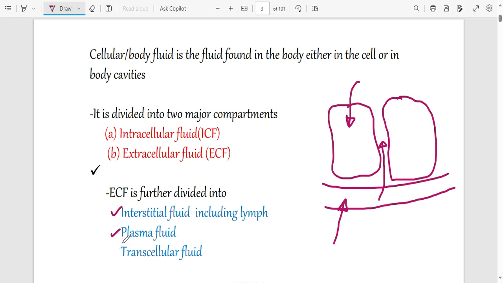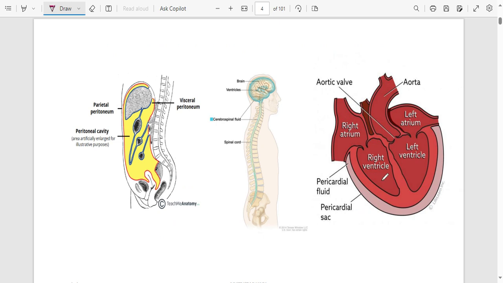You also have what we call transcellular fluid. Transcellular fluid is a fluid that is found in special places in the body. For example, in your joints, you're going to find transcellular fluid. In the eyes, you have a fluid there, the vitreous humor. Those are transcellular fluids. Transcellular fluid is actually a component of interstitial fluid, but found in some special cavities in the body. Okay, so ICF is fluid inside the cells, ECF is outside the cells. ECF can be divided into interstitium, transcellular, and plasma, three components.